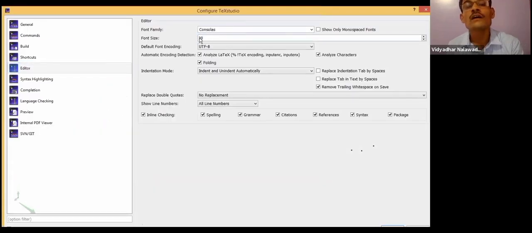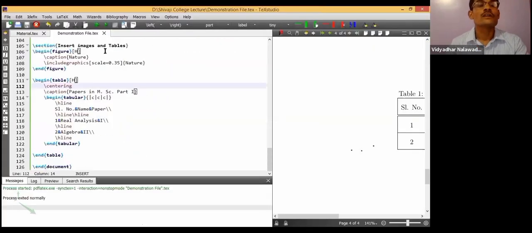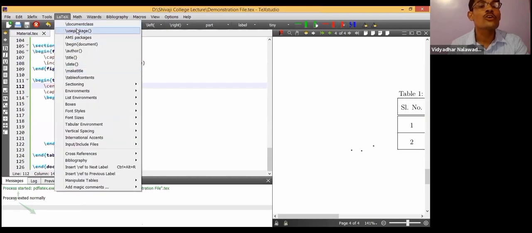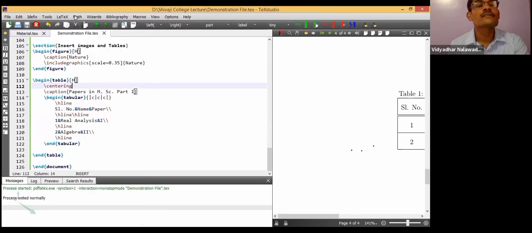In this TeXstudio interface, you can see various symbols: B for boldface, italic, underline, left, flush right, and the double dollar. LaTeX, document class are available.